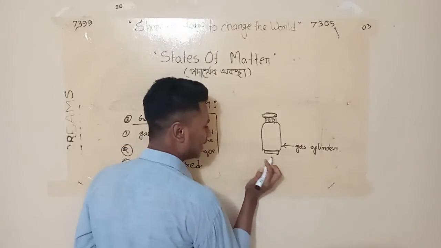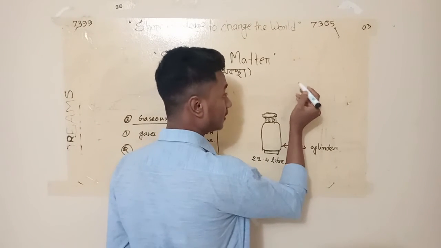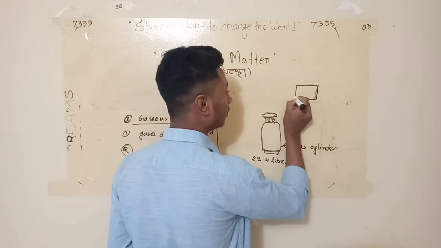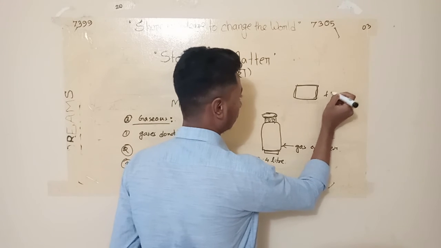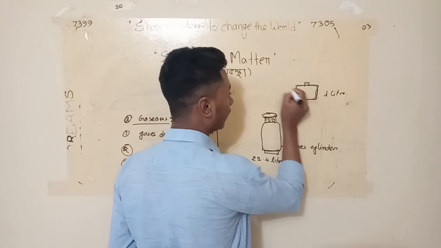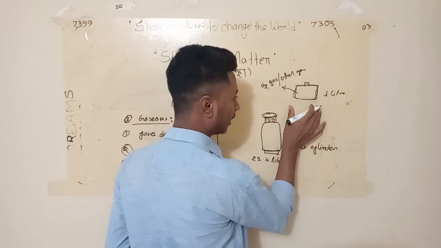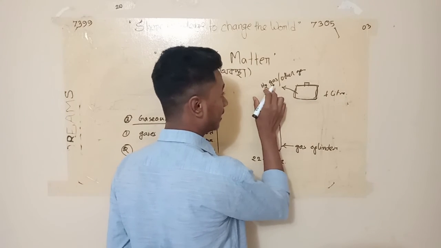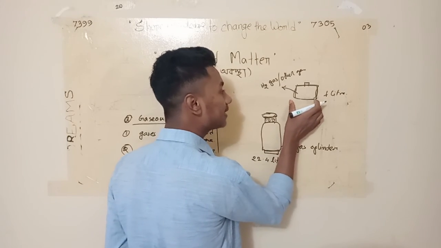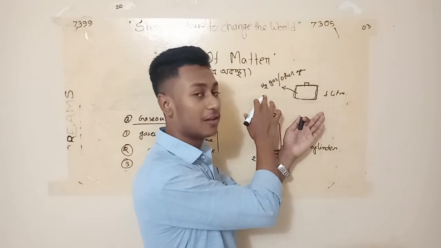And let's assume that this cylinder has a volume of 22.4 liter, okay? And say you have another box or bottle whose volume is 1 liter. It's filled with hydrogen gas, H2 gas, or any other gas. How do we determine that it has 1 liter of gas? Because the volume of this container is 1 liter. Therefore, we are assuming that the gas has a volume of 1 liter.